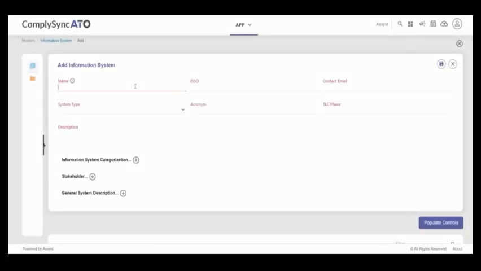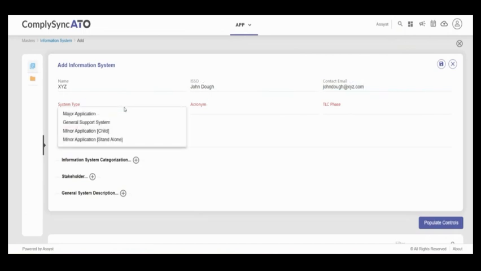So, with our ComplySyncATO demo, we are now creating a new information system. For our information system name, we'll start with just using XYZ. Our ISSO will be under the name John Doe, and our contact email will be johndoe@xyz.com. So this is what we're naming our system. This is the ISSO involved.